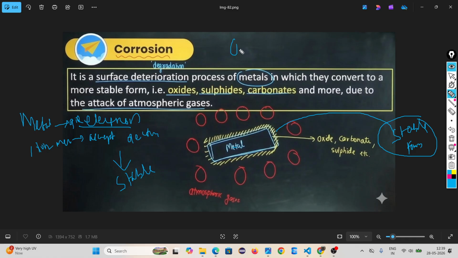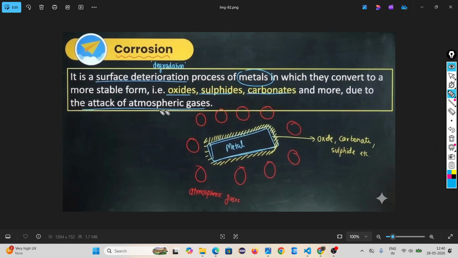In air we have different types of non-metals like oxygen, sulfur, carbon. So the metals react with this oxygen, sulfur or carbon to become stable. Due to this, corrosion is formed. Corrosion means degradation. The property through which metal reacts with oxygen, sulfur and carbon to become stable. This degradation is called corrosion.